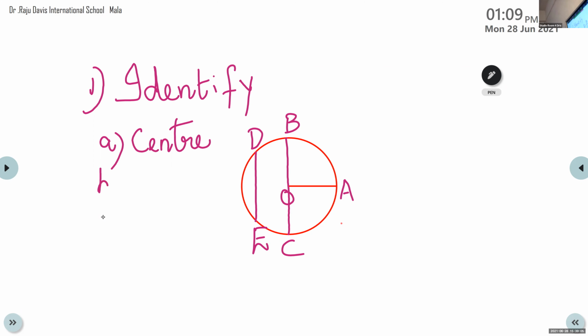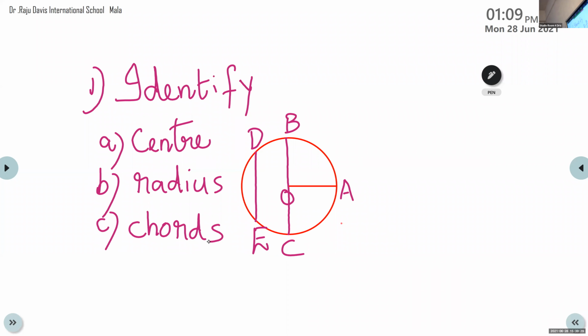Radius. Radii means many, but I am writing here radius. You can write many. How many you have to identify the radius. We discussed everything. It's a line segment, starting from where, and you have to name that here. Next one, chords. See children, you have to write the question also. Okay, question, draw the figure, then you are going to identify.